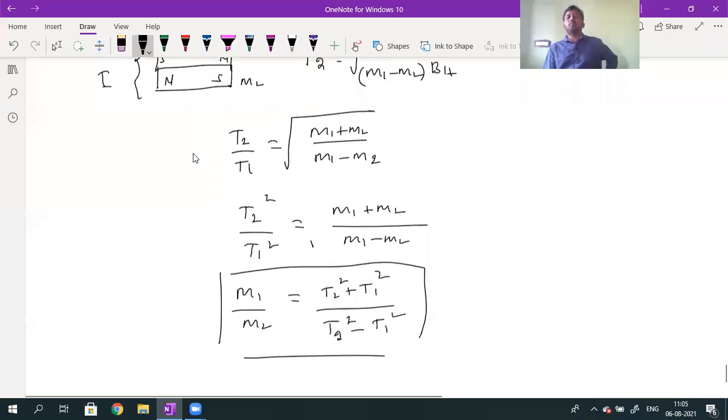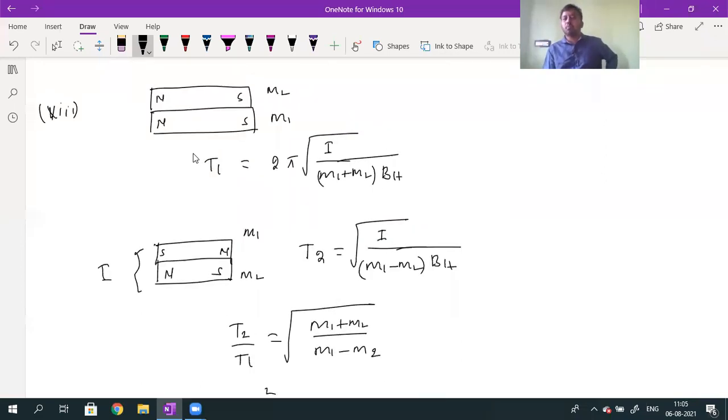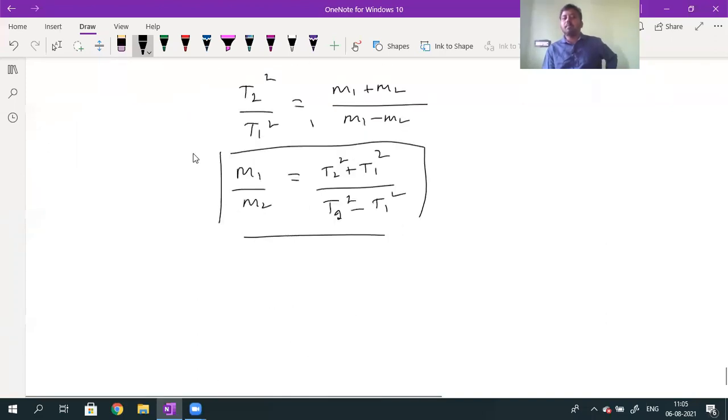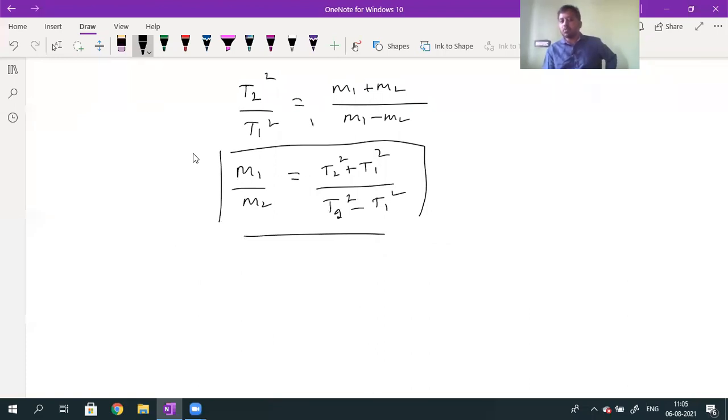Sir, 2 pi. 2 pi will be cancelled. Here 2 pi cancels. I'm dividing equation 2 with T2 and T1. Here also 2 pi, okay. 2 pi will be cancelled. Then I can write M1 by M2 value will be equal to T2 square plus T1 square divided by T2 square minus T1 square. So in this way, you can compare the magnetic moments.